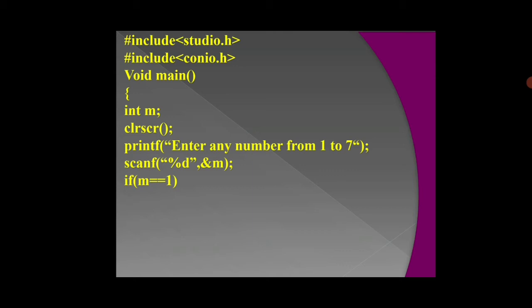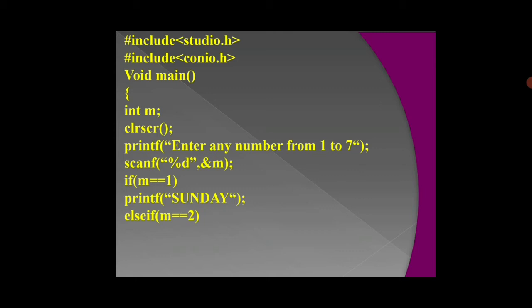If m is equal to 1, the given number is equal to 1, the compiler prints Sunday. If the number is not equal to 1, the compiler just goes to check the next condition, that is else if m is equal to 2.